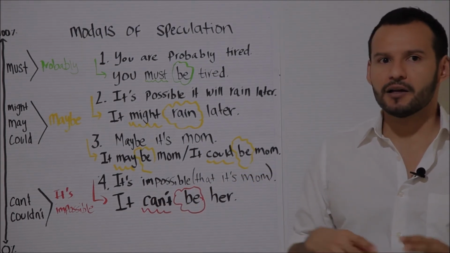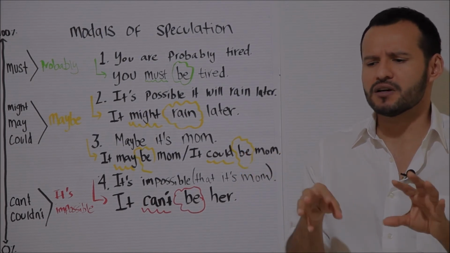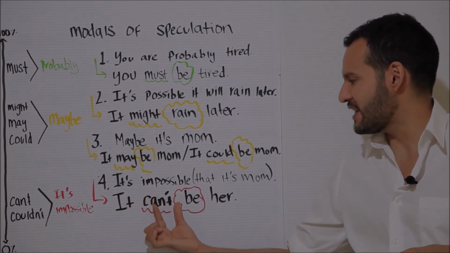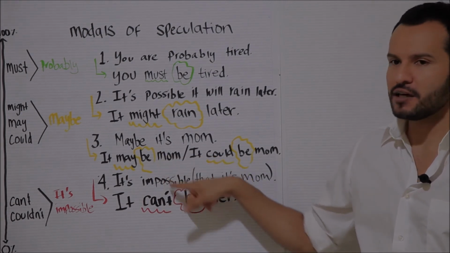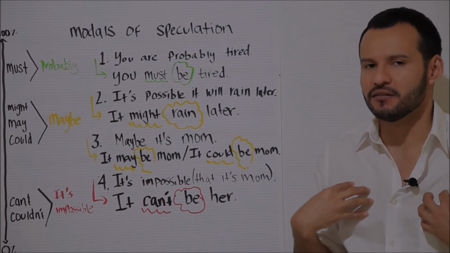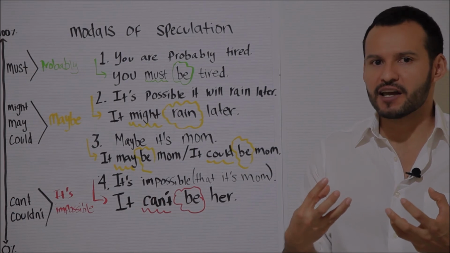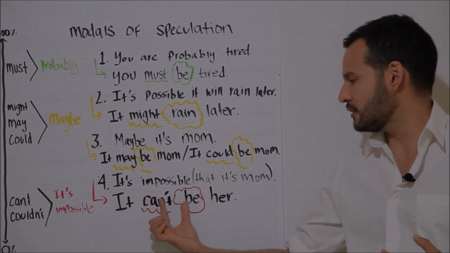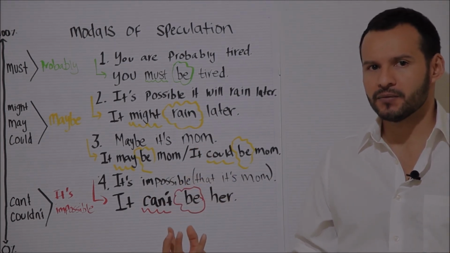And then I reply, well, I think she's in the mountains in a specific place where there is no reception for the phone. So it can't be her. So even though it's almost the same sentence, the fact that I use the modal can't is indicating that I believe this is impossible. And well, based on the evidence that I have, the fact that I believe that there is no reception. So it can't be her is like saying it's impossible that it's my mom.